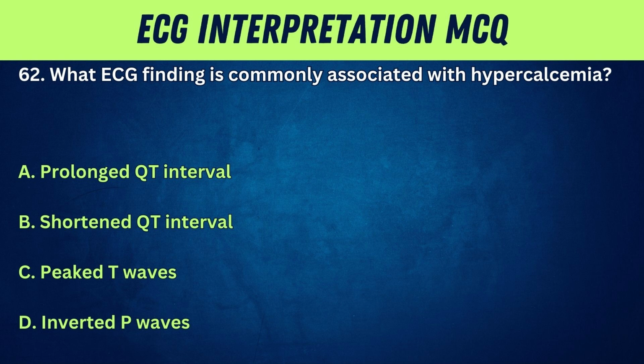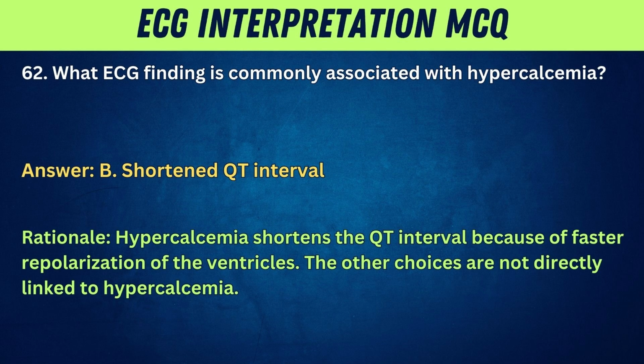62. What ECG finding is commonly associated with hypercalcemia? A. Prolonged QT interval. B. Shortened QT interval. C. Peaked T waves. D. Inverted P waves. Answer: B. Shortened QT interval. Rationale: hypercalcemia shortens the QT interval because of faster repolarization of the ventricles. The other choices are not directly linked to hypercalcemia.